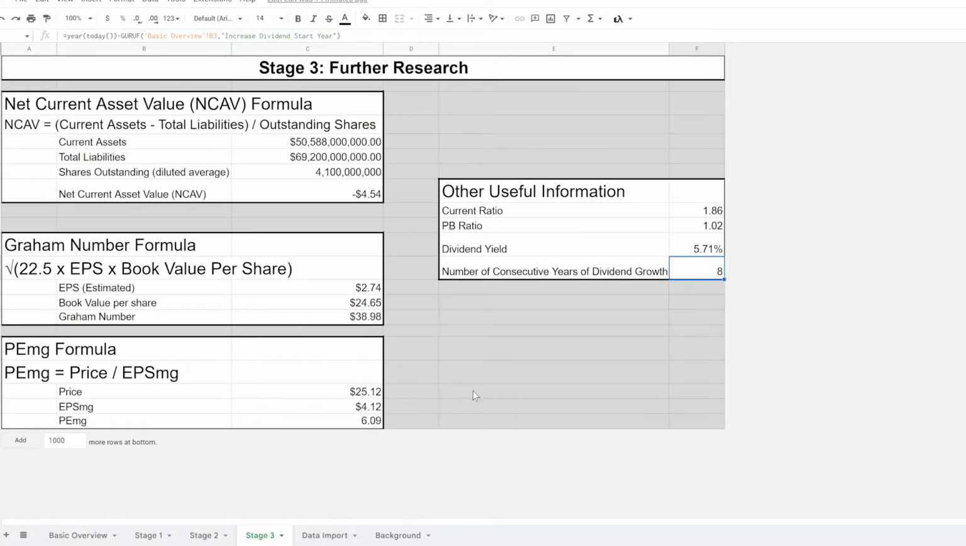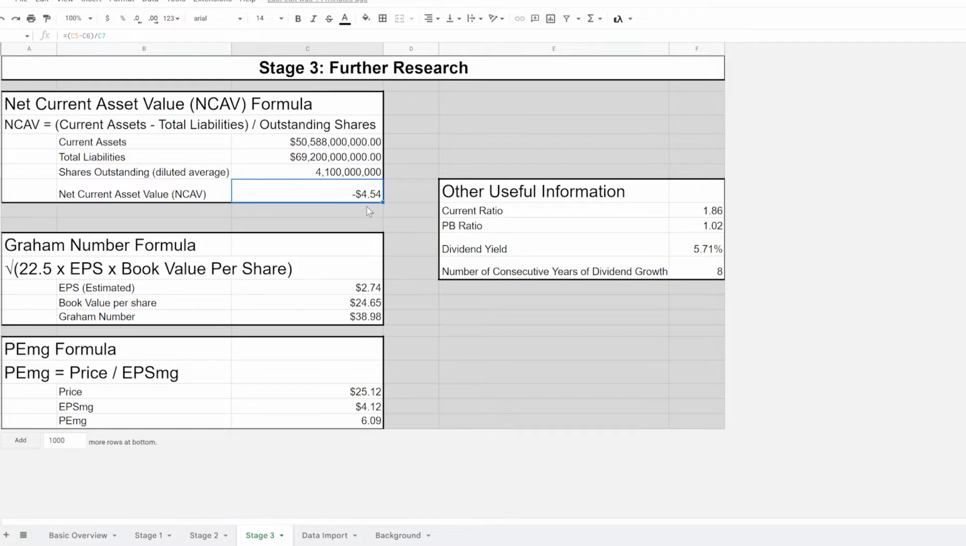Stage 3, further research. So at this point, if you've decided that it's suitable for your investor type and we've determined that it's undervalued, now is the time to do further research to determine if you think this might be an okay fit for your individual portfolio. And to do that, we look at the net current asset value formula. Again, this one is negative, so it doesn't apply too much here,